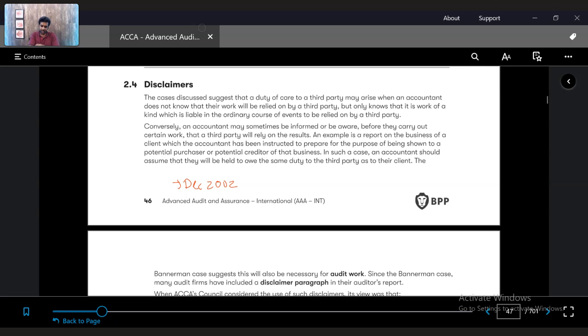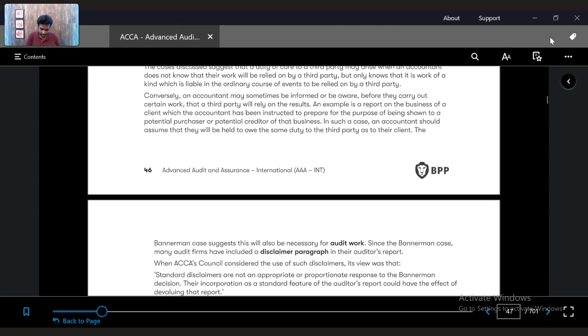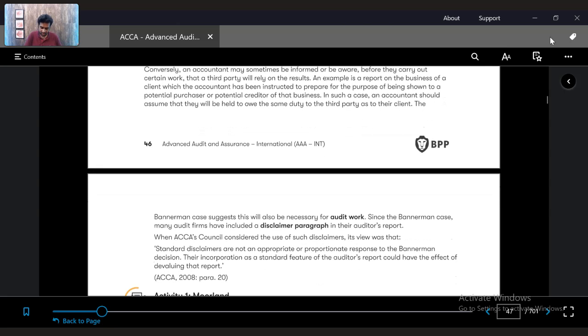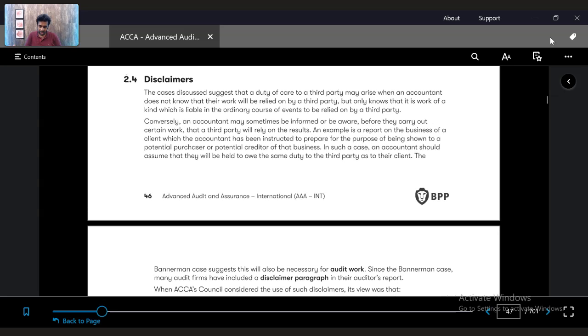So these things have happened, due to which auditors have started to give disclaimers stating that our audit is specifically for the benefit of shareholders and expressly disclaiming the liability to third parties.